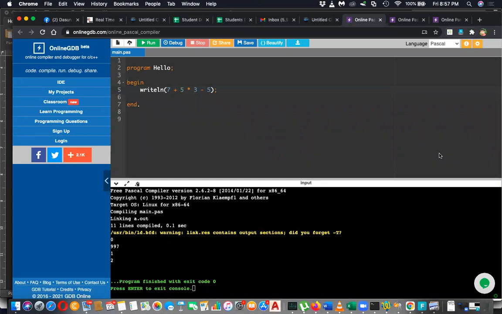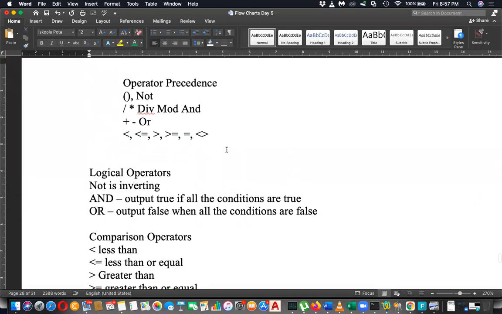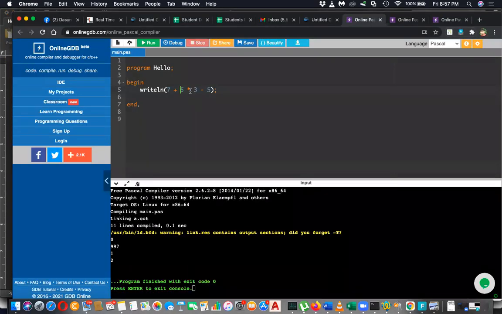So I got a few answers. One is 31, the second one is 19, the third one is 10. What happened first? Based on this, first is multiplication, then addition and subtraction. 5 into 3 is 15. 15 plus 7 is, now only I got the answer, 17. It's from Ramika. Ranvidu also said the same.